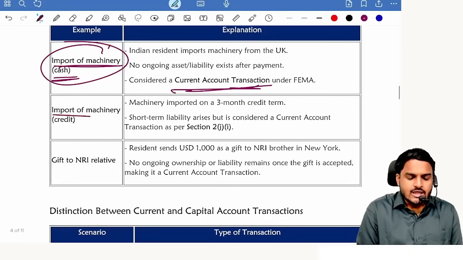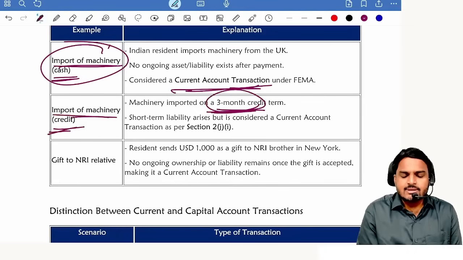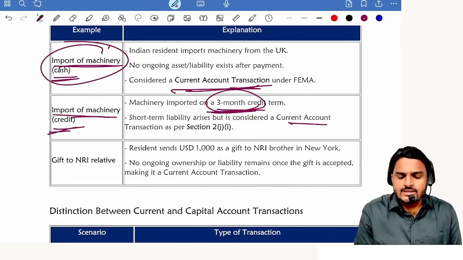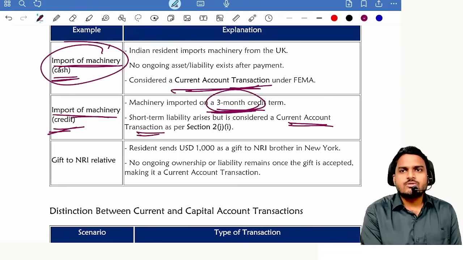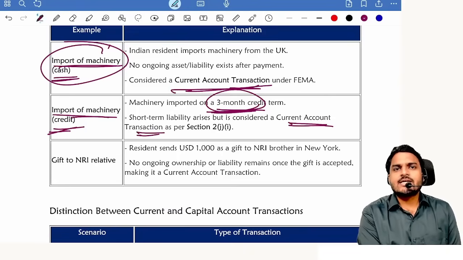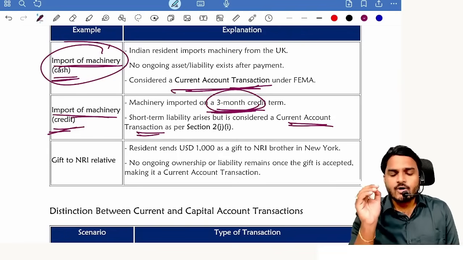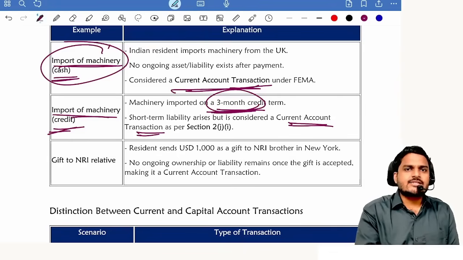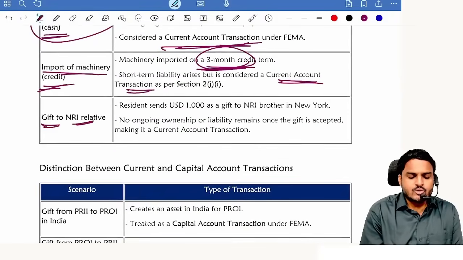Next one, import of machinery on credit basis, where that credit period is just 3 months only. Short-term banking facilities or short-term overdraft facilities come under current account transaction. Suppose, for this you took a term loan of 10 years, then it becomes a capital account transaction, because for the Indian resident a foreign liability was created, and for the foreign bank an Indian asset was created, so definitely it becomes a capital account transaction.